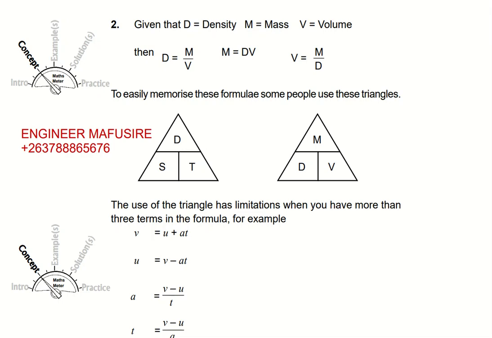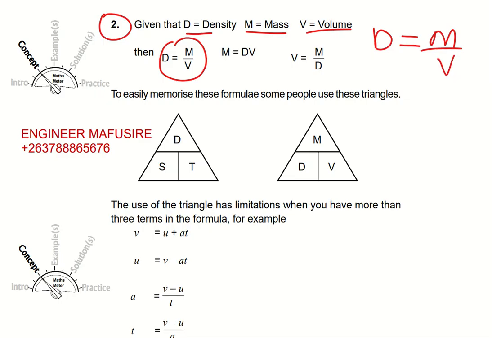So apa tikuda kutarisa nyaya ye this example number 2 iri kutaura nyaya ye density. So given that density inova linked with the issue ye mass ne volume. So at first wagara unoziva yo kuti kana uchida kutsvaga density unoti density is equal to mass over volume. So you say d, which is density, is equal to mass over volume, which is v.